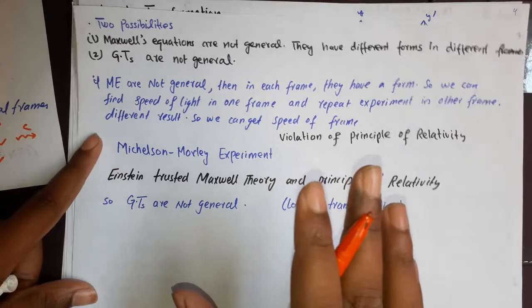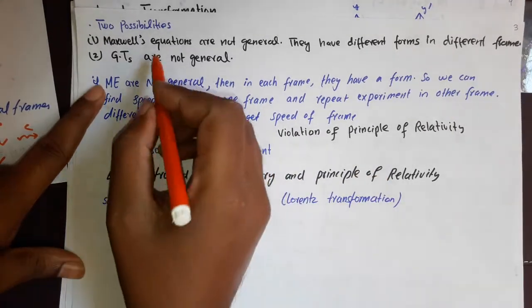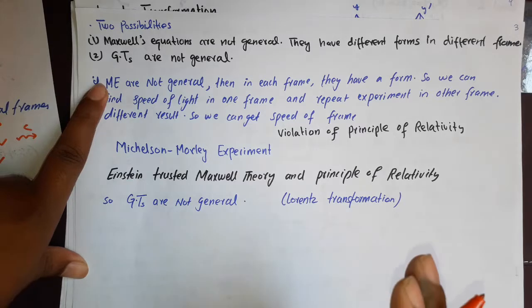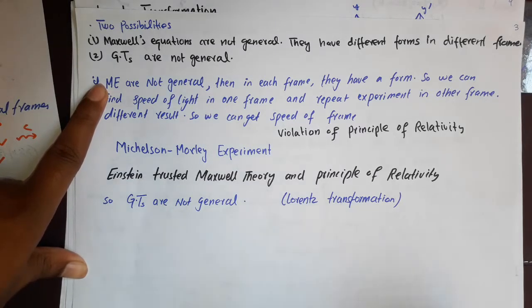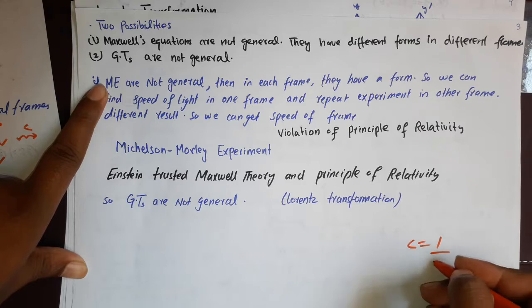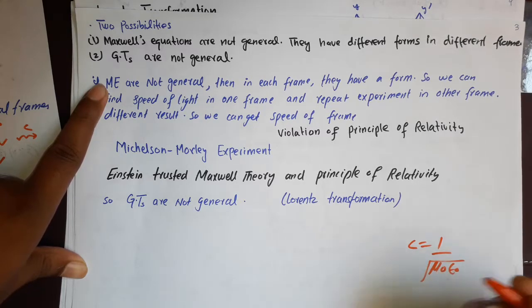Now there are two possibilities. The first possibility is that the Maxwell equations are not general, so they have different forms in different frames. That means in the S frame we can get a speed relation for light like this, and in another frame this relation will be different.